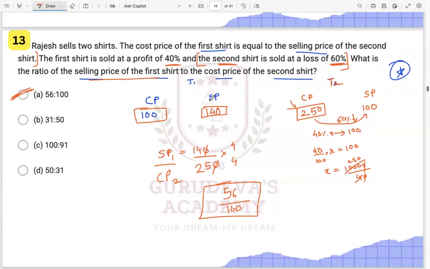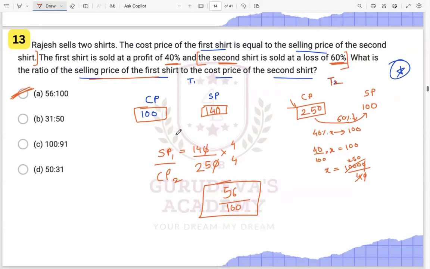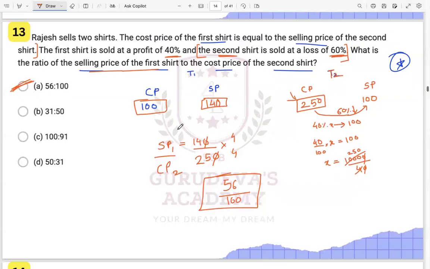The actual selling price of the first t-shirt? See, it will come to the same answer. You can do it this way and that way also, and the same answer will come. If you take the actual value also, the ratio remains the same over here.